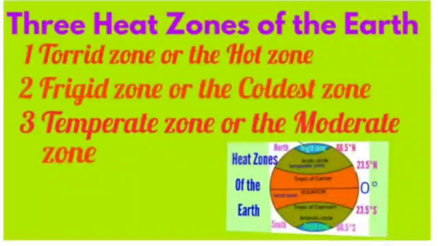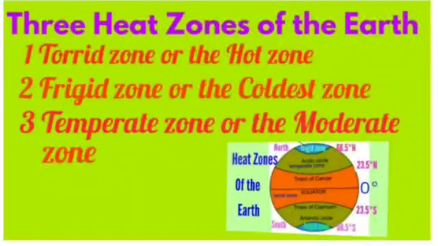Third is the temperate zone or the moderate zone. It lies between the Tropic of Cancer and the Arctic Circle in the northern hemisphere and between the Tropic of Capricorn and the Antarctic Circle in the southern hemisphere. The sun is never overhead in this zone. It is neither very hot in summer nor very cold in winter. That's why it is called the moderate zone.